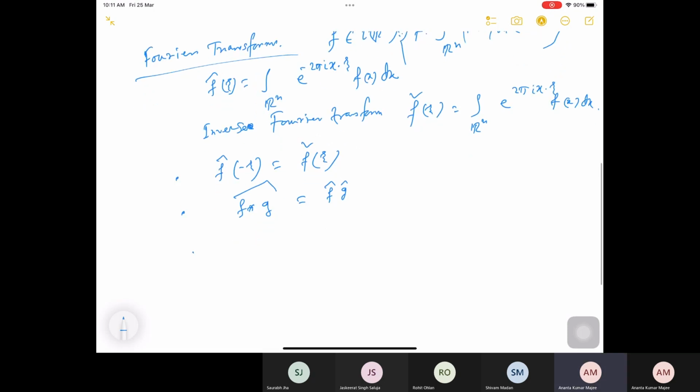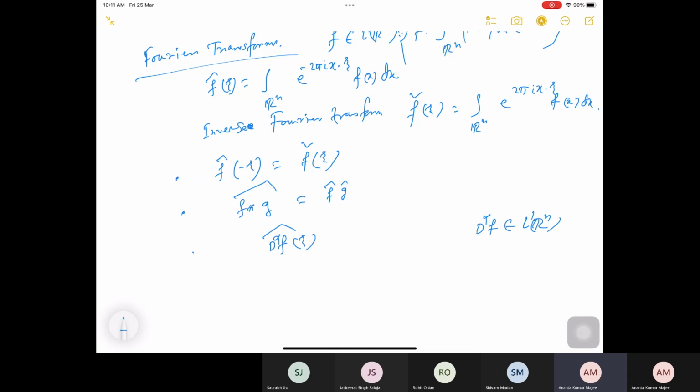And another: what about if you consider D alpha f? You know we consider multi-indices, so it is the derivative of order alpha. For that I need D alpha f to be in L1 of Rn. So suppose I have a good function f such that D alpha f is in L1 of Rn, and I want to take the Fourier transform of this.